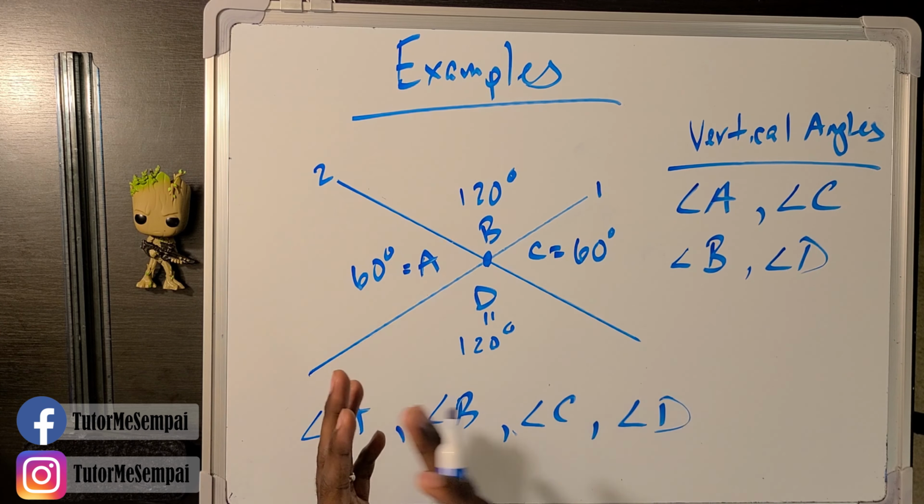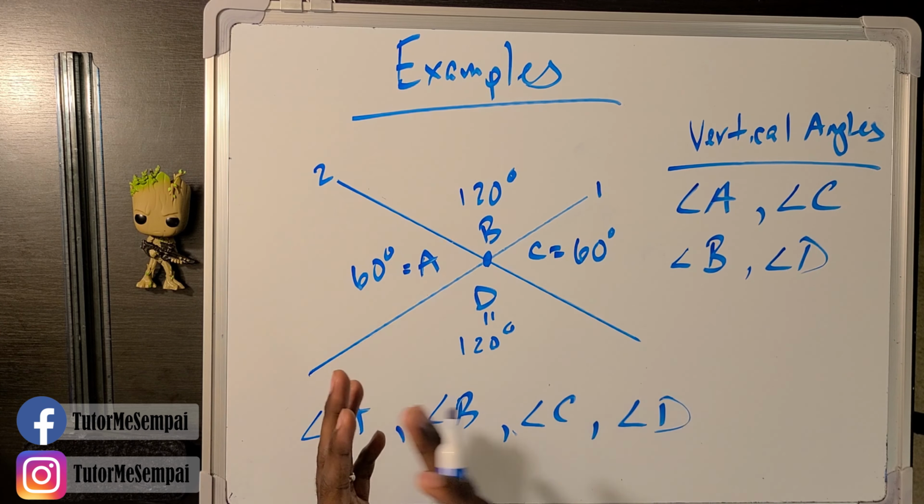Let's look at another example. In this example, we also have four angles: angle A, angle B, angle C, and angle D. We want to find out which pairs, if any, are vertical angles. Let's go through our criteria again. We need to have two straight lines intersecting each other.